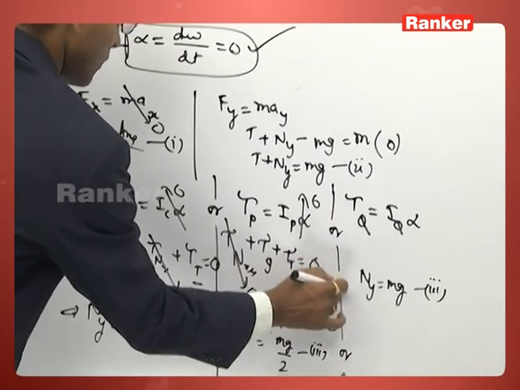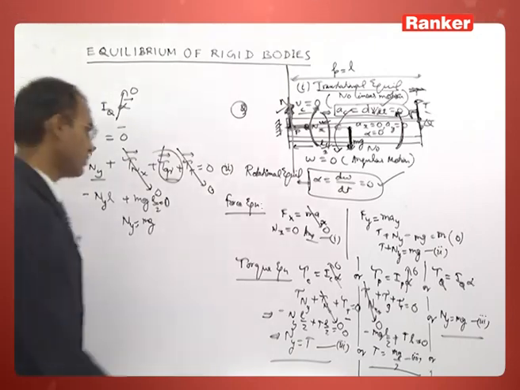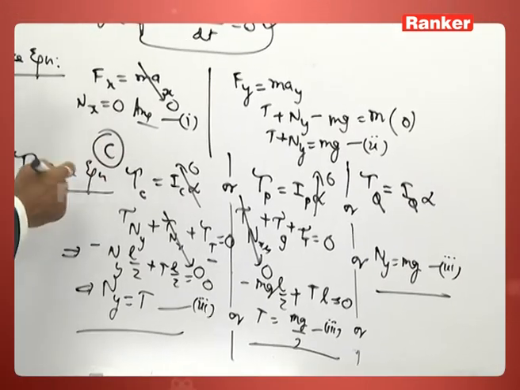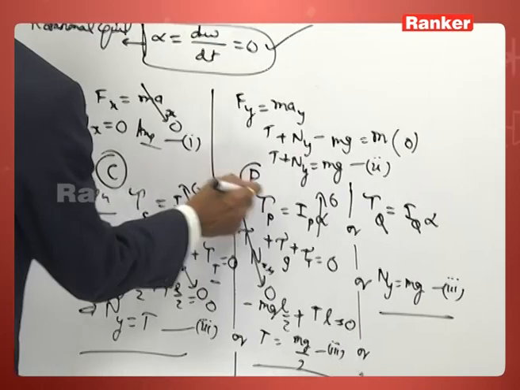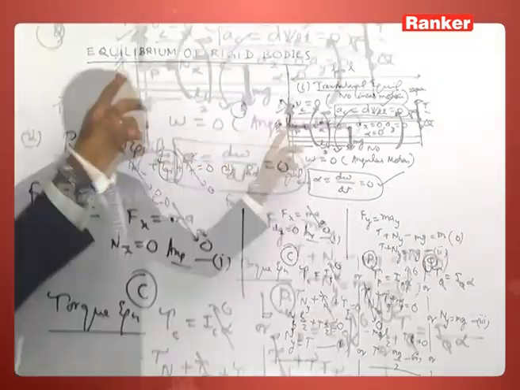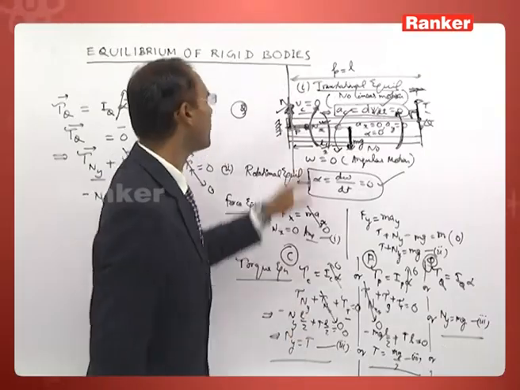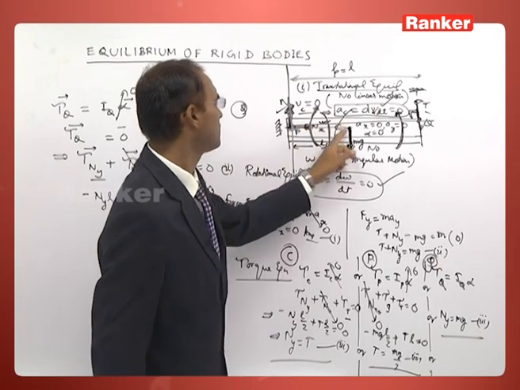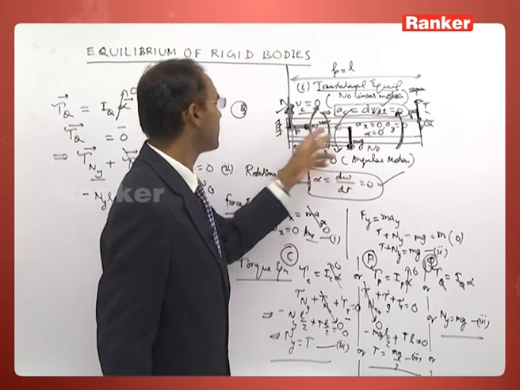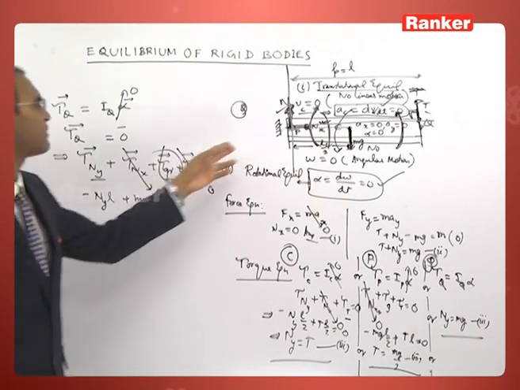Either this equation or this equation or this equation. Either you choose reference point C or reference point P or reference point Q, your choice, or any point outside also. But if you choose these three, you can get some mathematical advantage, because some forces may pass through.